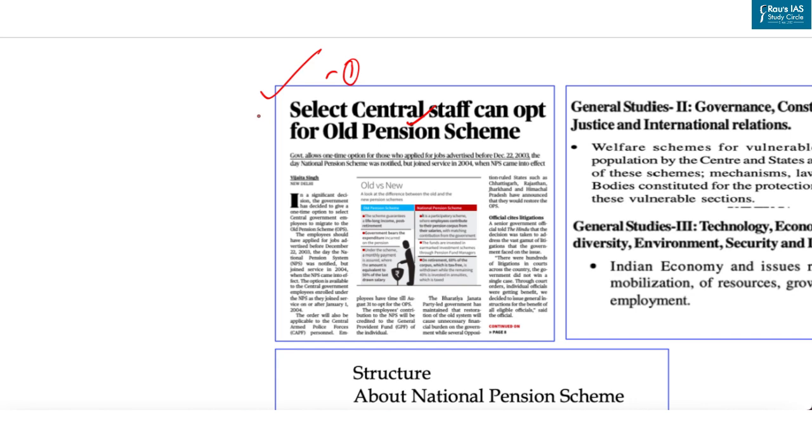And what are those criteria? The employee should have applied for jobs advertised before 22nd December 2003, the day the National Pension System was notified, but joined service in 2004 when the NPS came into effect. The second criterion is that the option is available to central government employees enrolled under the NPS as they join service on or after January 1st, 2004. The order will also be applicable to Central Armed Police Forces personnel. Employees have time till August 31 to opt for the old pension scheme.